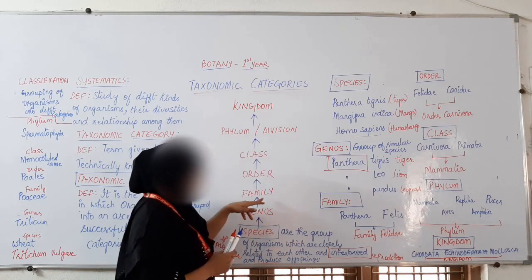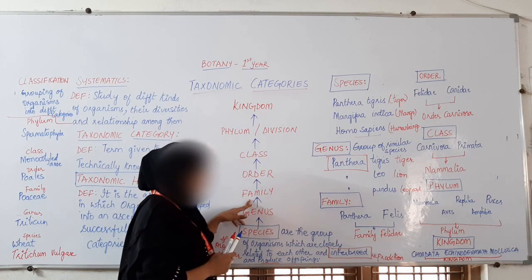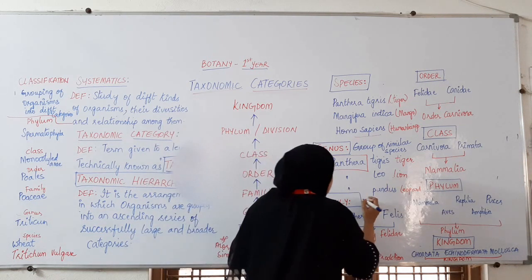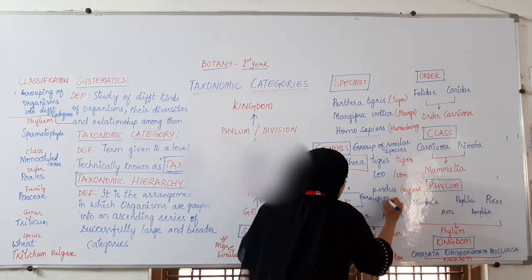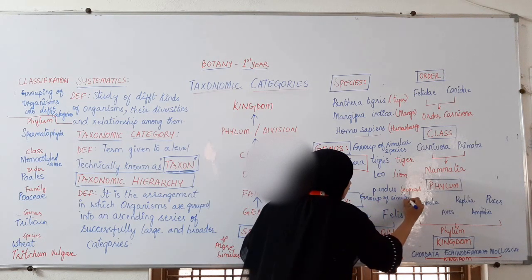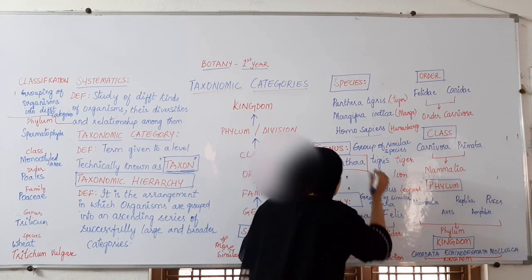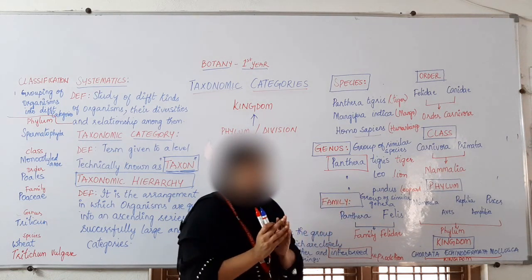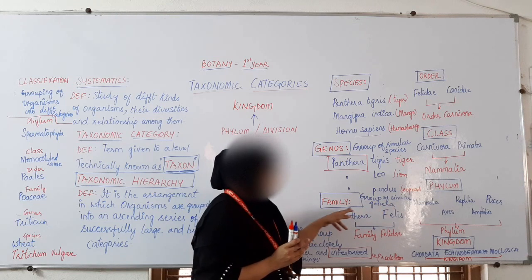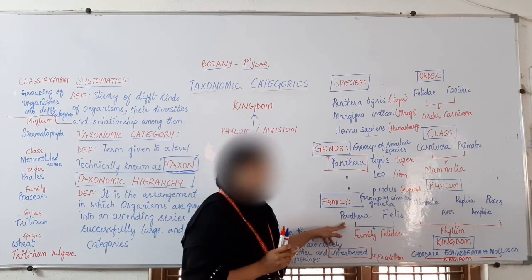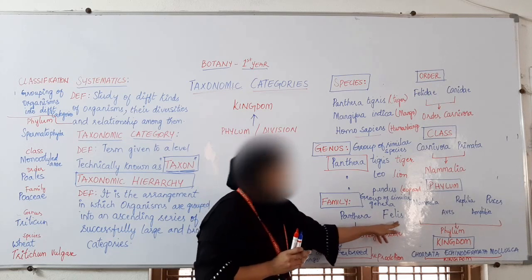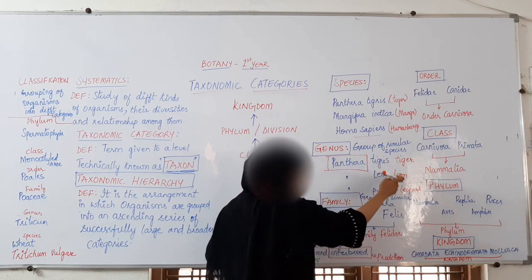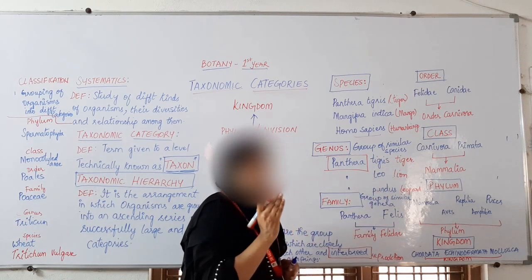Now the next taxon is family. Family is nothing but a group of similar genera. Genus is singular, genera is plural. So a group of similar genera are placed under a family. For example, Panthera is one genus, Felis is another genus. Panthera is a genus because lion, tiger, leopard, all of these are wild animals.